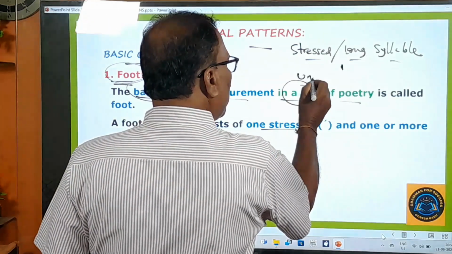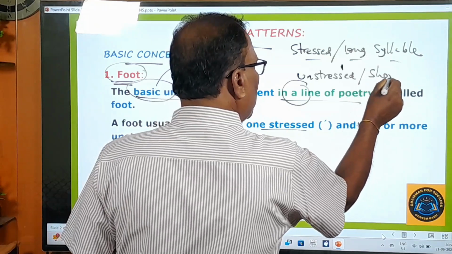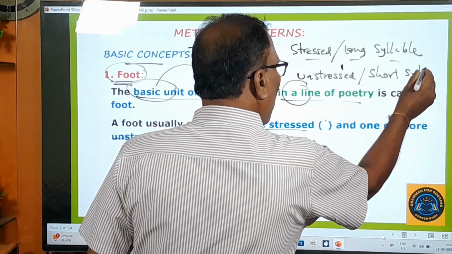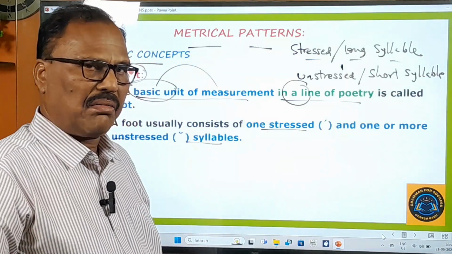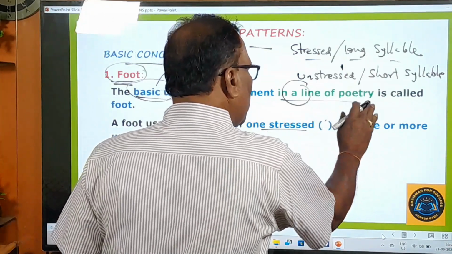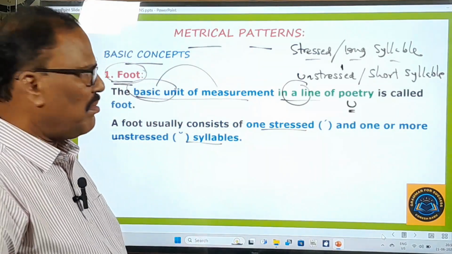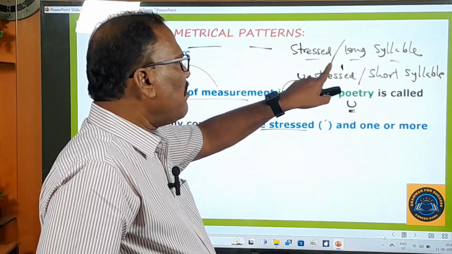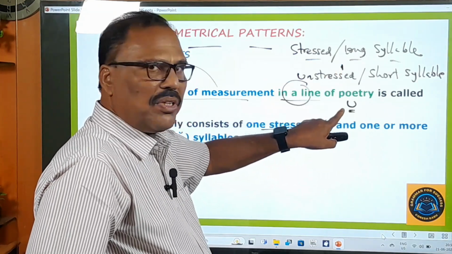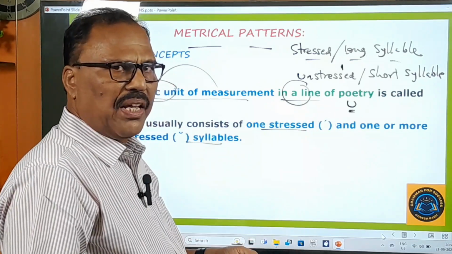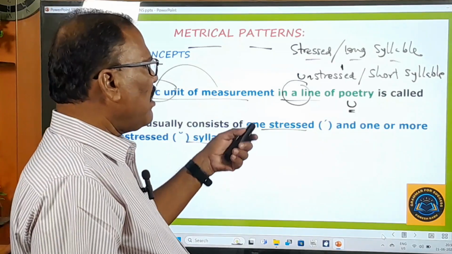And unstressed is there. Unstressed, you can also call it a short syllable. By any one of these two names you can call it. This unstressed syllable is marked in this way. The sign for the stressed syllable is this one. The sign for the unstressed syllable is this one. In Telugu also you can say Guru Laghulu. In the same way, in English poetry also you can find such things.